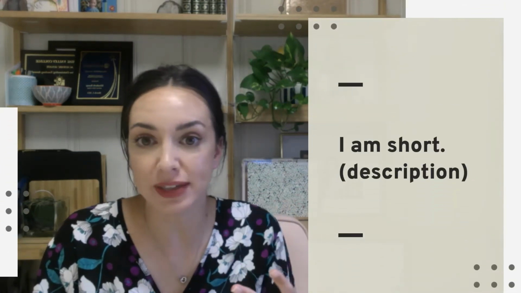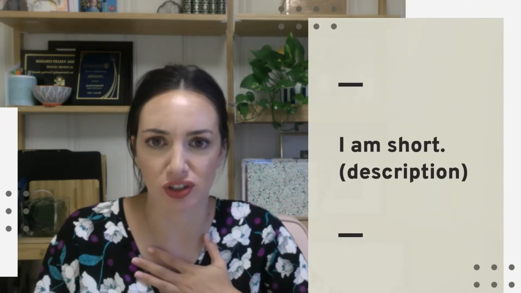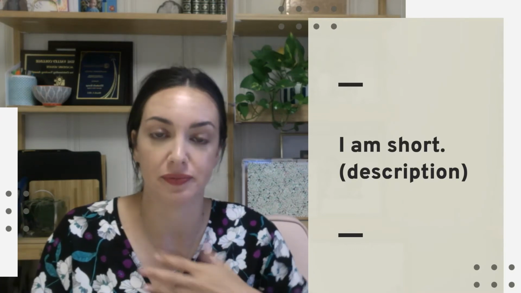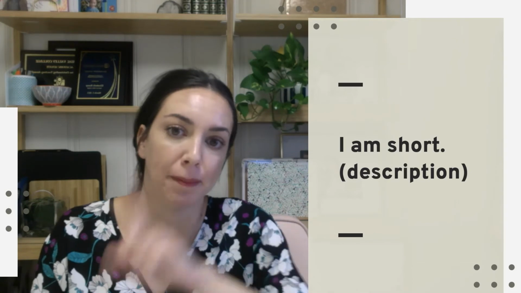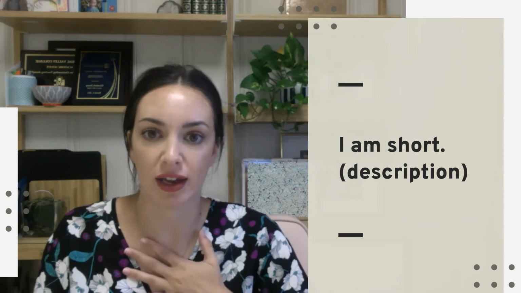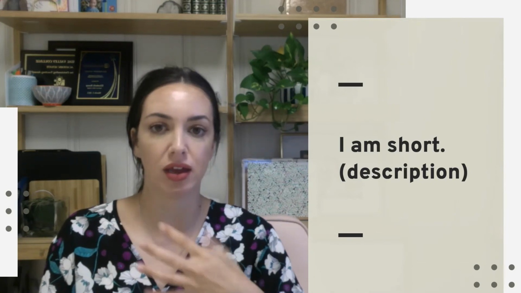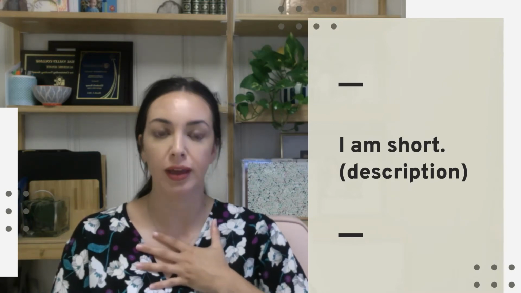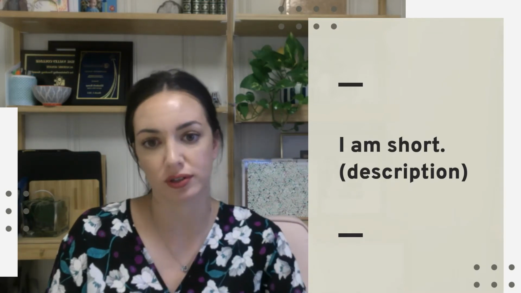So here are some examples. I am short. I'm kind of short. That's a description. And I'm using am because I'm using the pronoun I. I am talking about me, I'm talking about myself, and I'm describing myself by saying I am short.